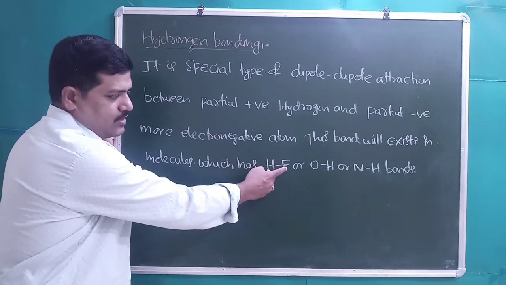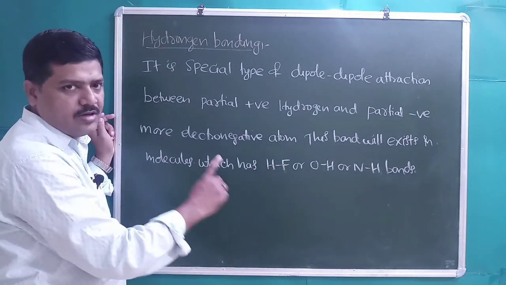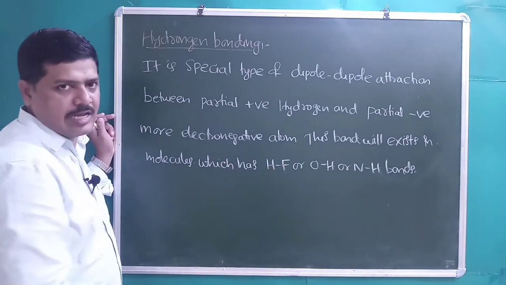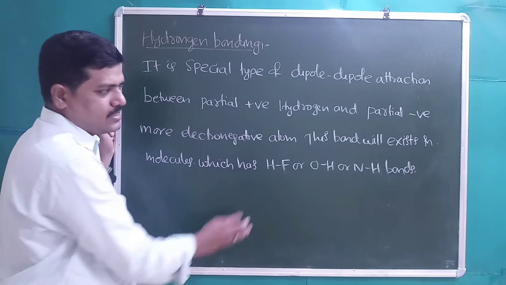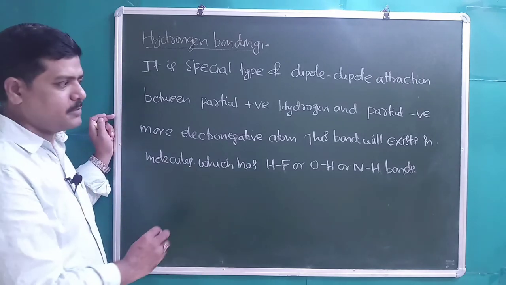Hydrogen is bonded with fluorine, hydrogen is bonded with oxygen, or hydrogen is bonded with nitrogen. In these three cases only, hydrogen bonding is possible.